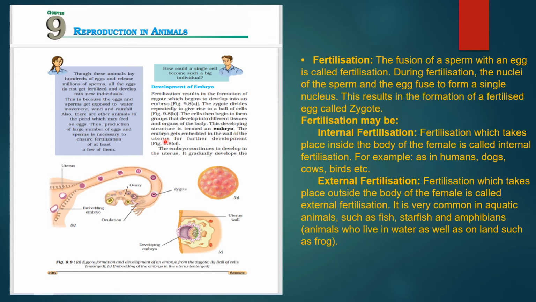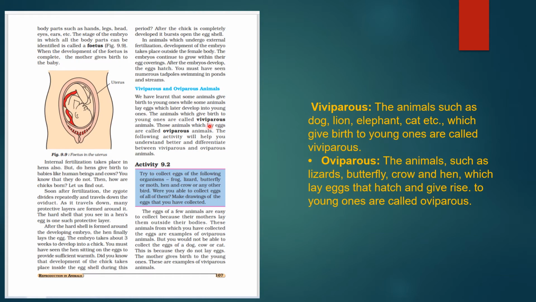The embryo gets embedded in the wall of the uterus for further development. Just see here, it is shown here. It is embedded in the wall of the uterus, and further it develops. The embryo continues to develop in the uterus, and it gradually develops the body, such as hands, legs, head, eyes, ears, all the parts.